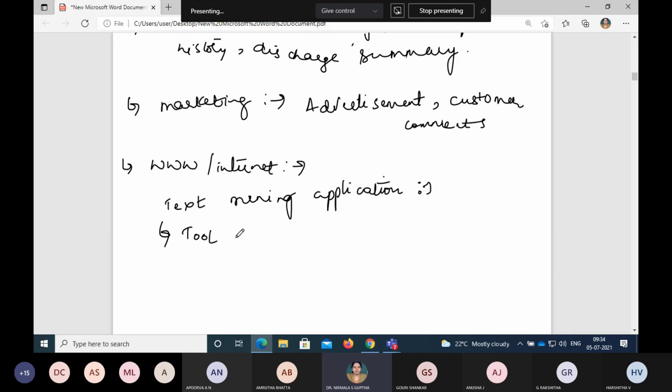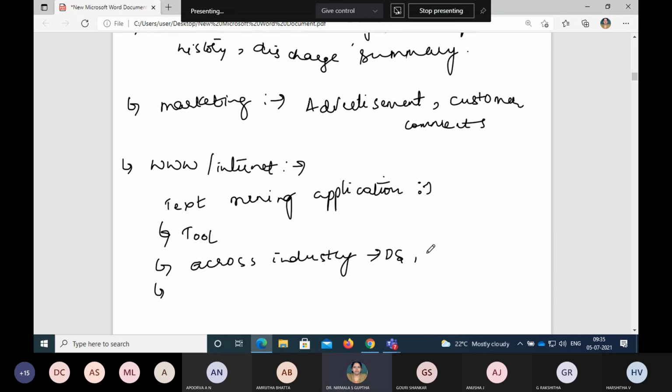The text mining can also be used across industry sectors. It's not pertaining to one industry. It can be used across different domains, because text is very much there in politics, in academics, and in marketing, banking, insurance, medicine, manufacturing, etc. A lot of applications we can list out, but very few we are going to discuss, because text mining can be used across different application areas, which can include your decision support.